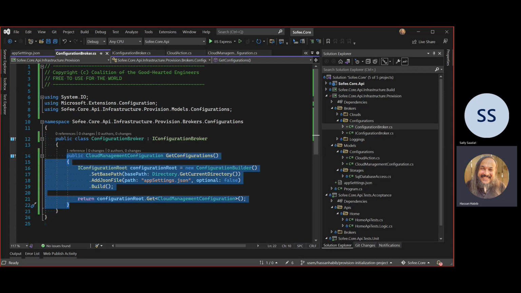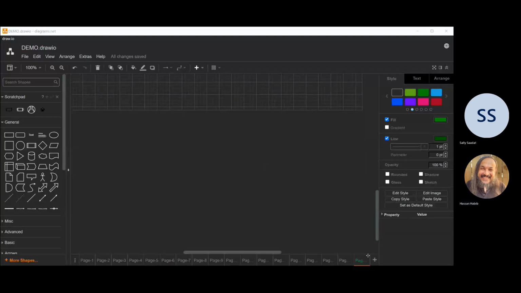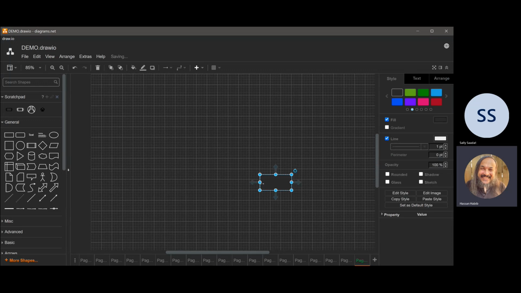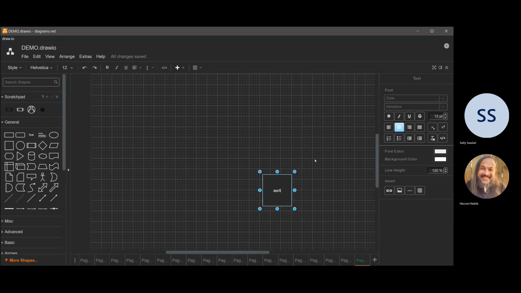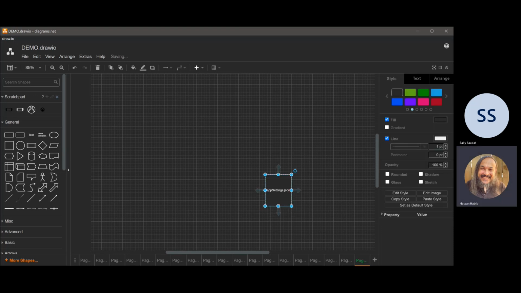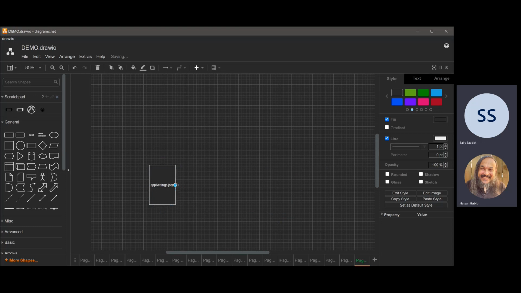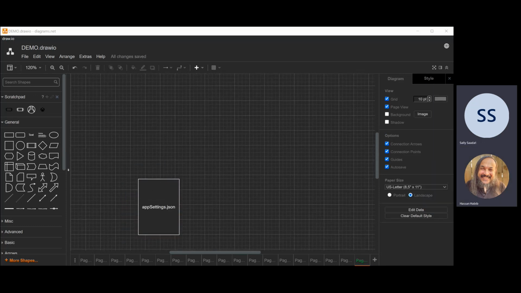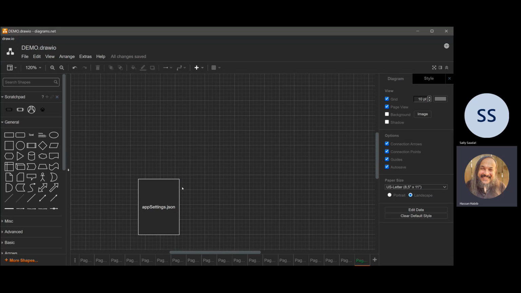So let's visualize this real quick, Sally, so you just understand. What we're doing here, my friend, is that you have this configuration file. This is your app settings. What does the app settings give us, Sally? What does it tell us about? Yeah. So the name, the configuration, yep, what environments we want to spin up and what environments we want to destroy, right? That's the app settings file.